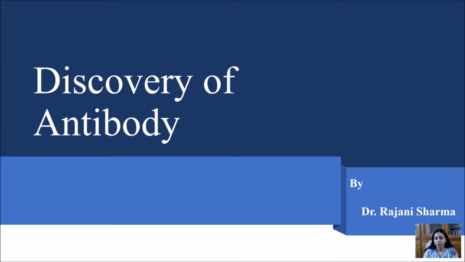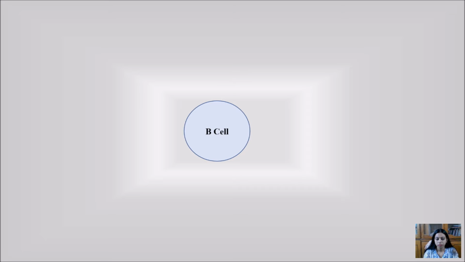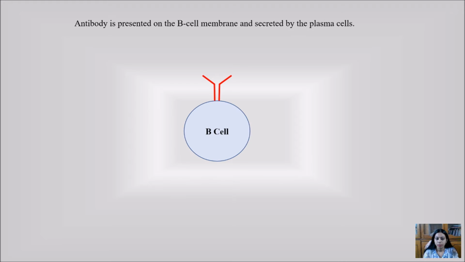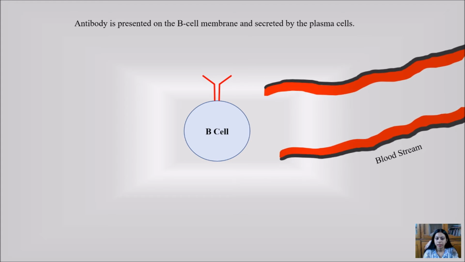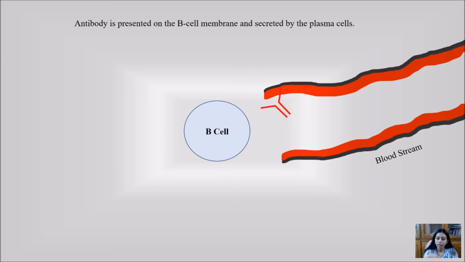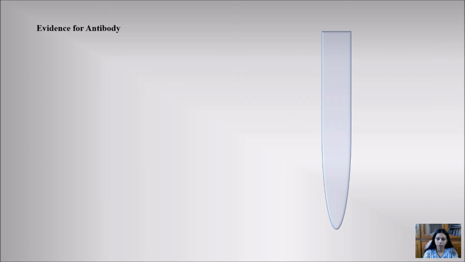Though I have already given a brief introduction to the discovery of antibodies in the introduction section, here I will discuss it in detail. We all know that in B cells, the antibody is expressed on the cell surface and it remains circulating in the blood until it interacts with an antigen. When it interacts with an antigen, it regulates the immunological system to take the antigens out of the cells. So how did we come to know that the antibody is present in the blood?